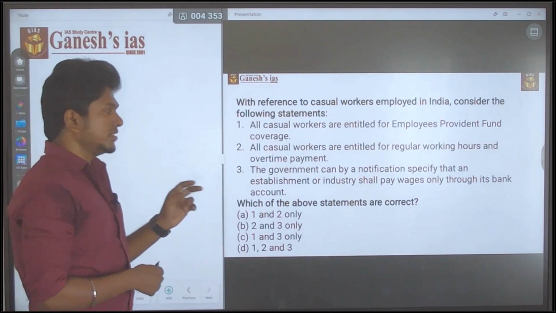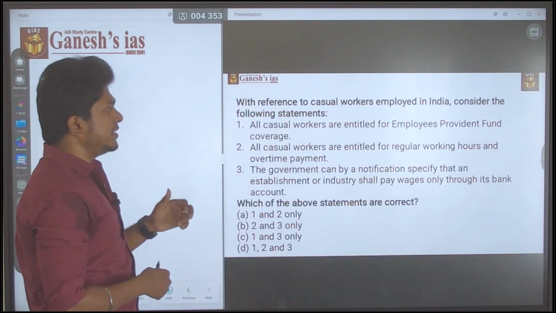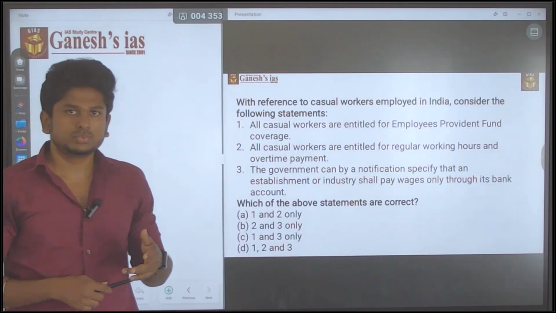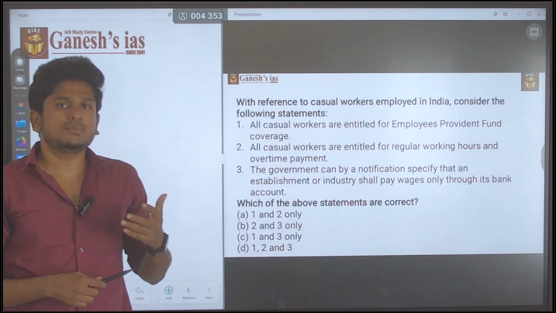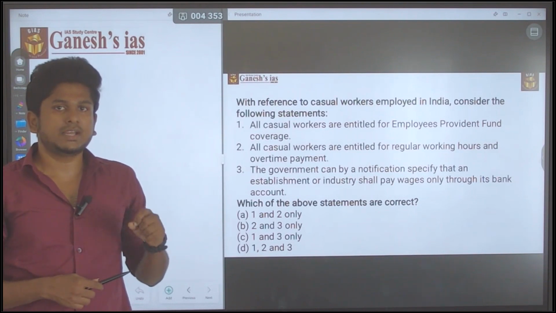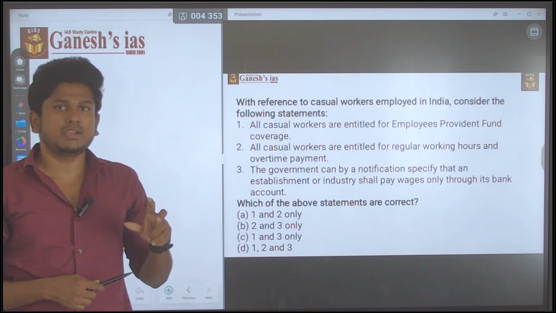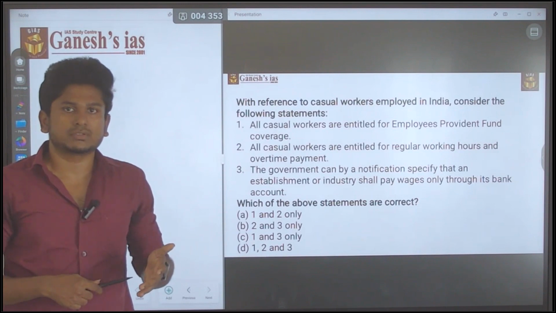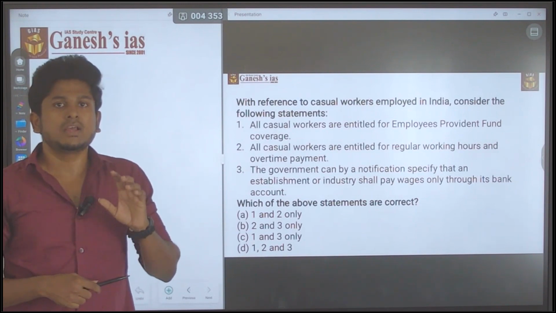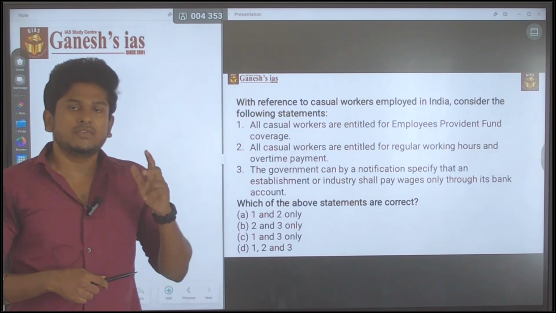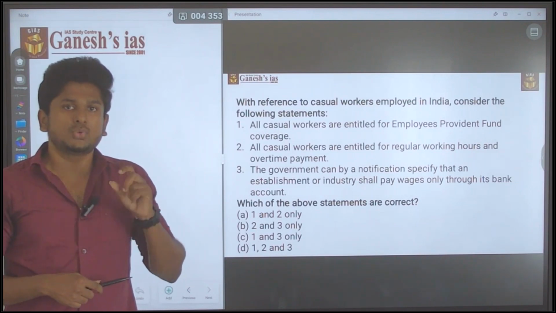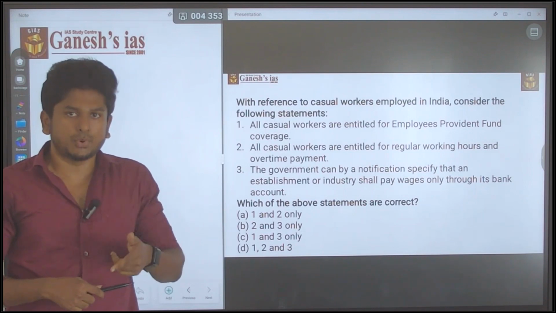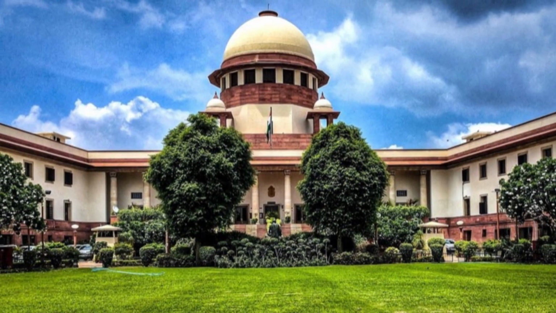Let's find it. First, all casual workers are entitled for the Employee Provident Fund benefit coverage. Actually, it's true. It comes from the Supreme Court verdict. The Supreme Court said that the definition of employee contains both the permanent and the temporary workers and the contractual worker. So even though he is a contractual worker, even though he is a temporary person, the employer should provide the social security benefit to that employee. This is the Supreme Court verdict.